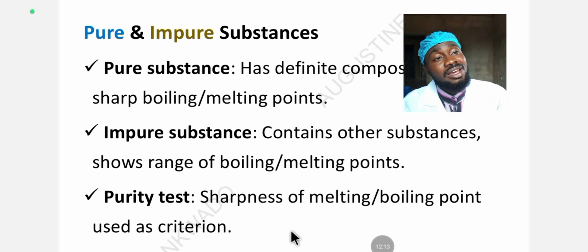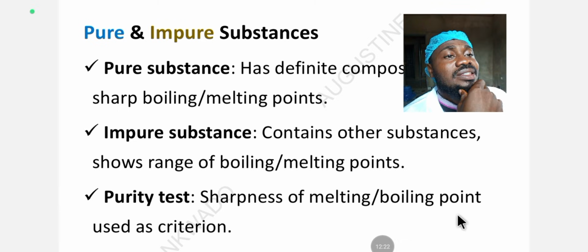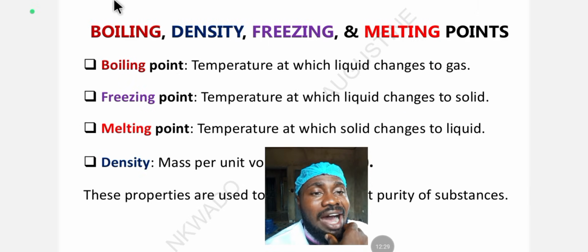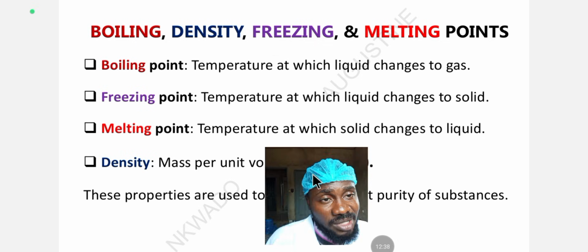I always tell you that when impurities are present in a substance, you usually need a higher temperature to melt and boil it than when the substance is pure. So this is the criterion used. Now let's look at boiling point, density, freezing point, and melting point. We have to understand these concepts. JAMB said we must understand these concepts as stated in the syllabus.